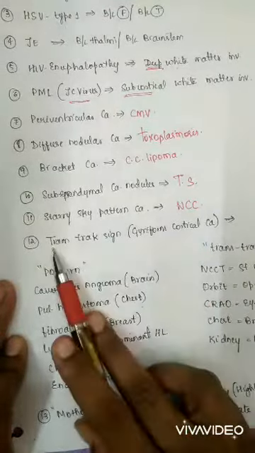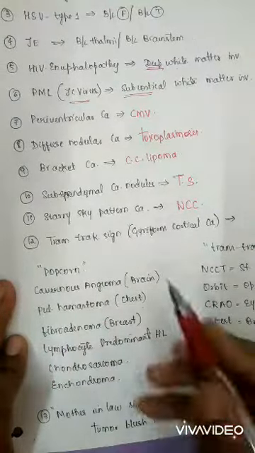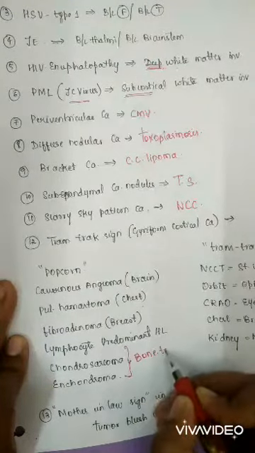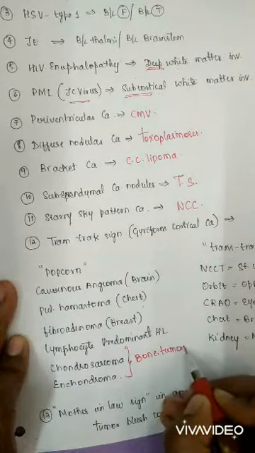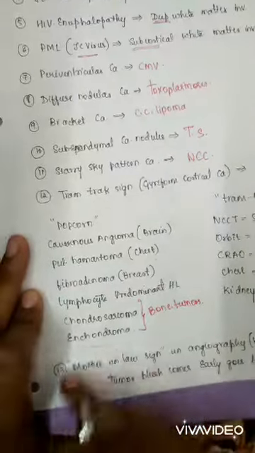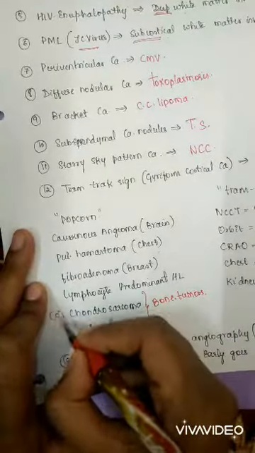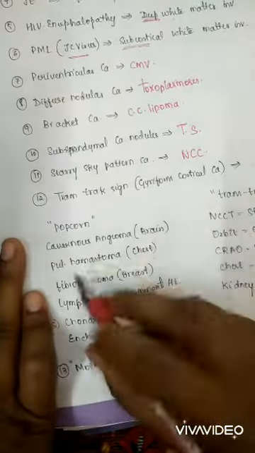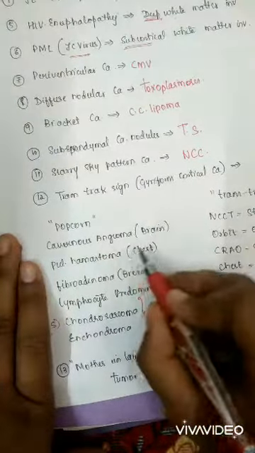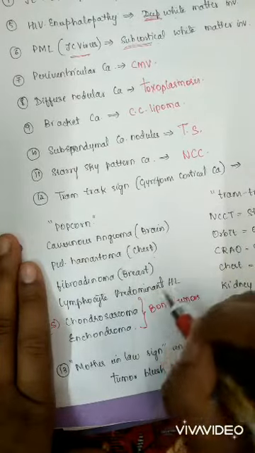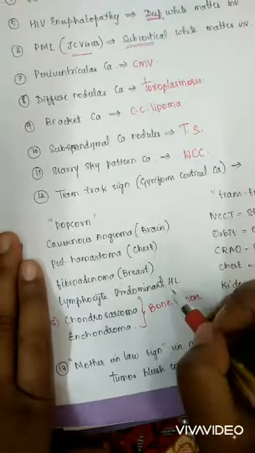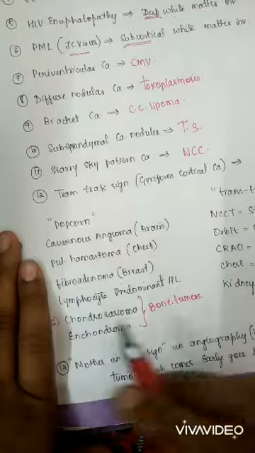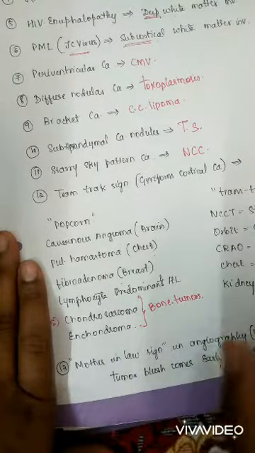You get popcorn cells. And popcorn calcification is seen in two bone tumors, that is, enchondroma and chondrosarcoma. So popcorn we learnt as cavernous angioma, pulmonary hamartoma, fibroadenoma, and Hodgkin lymphoma, which is the lymphocyte predominant type. And the bone tumors are chondrosarcoma and enchondroma.